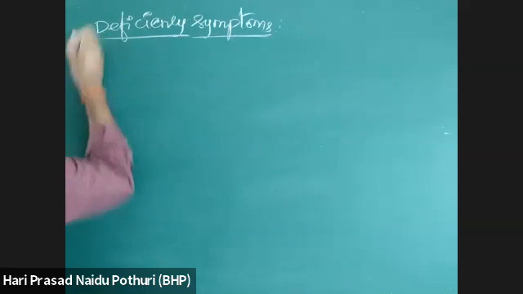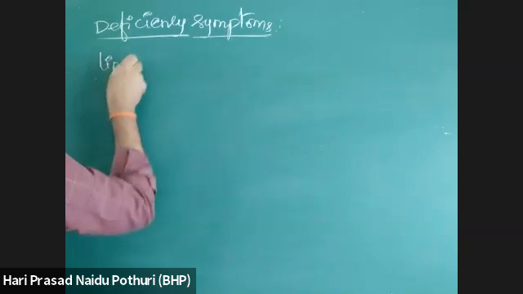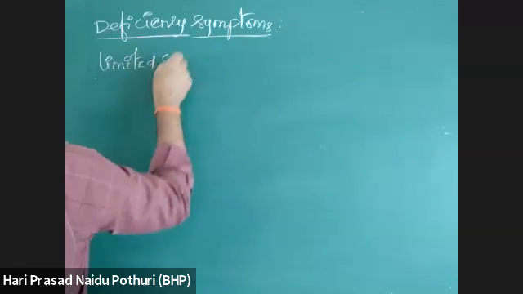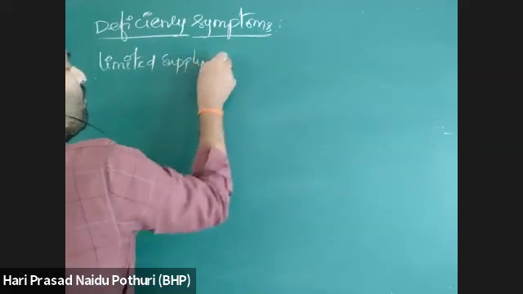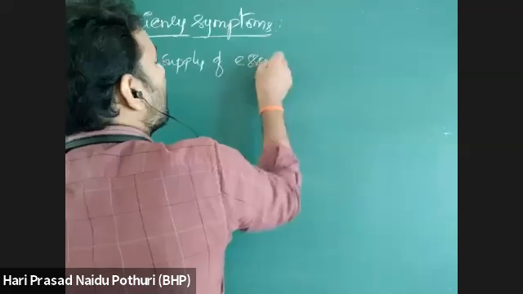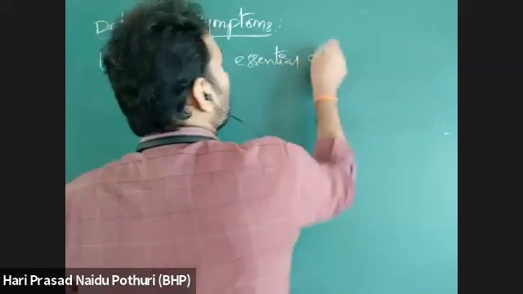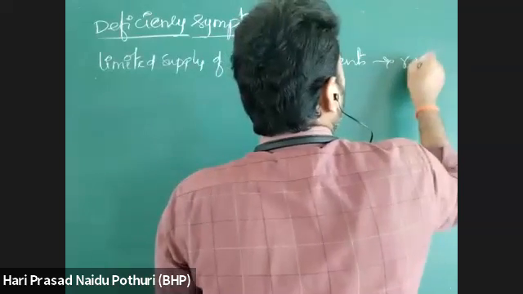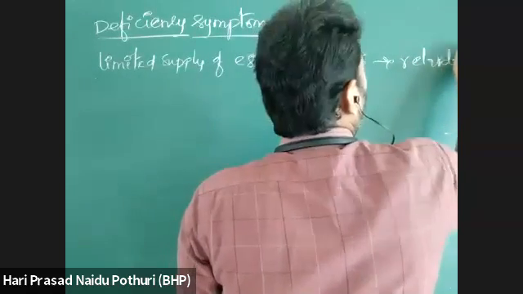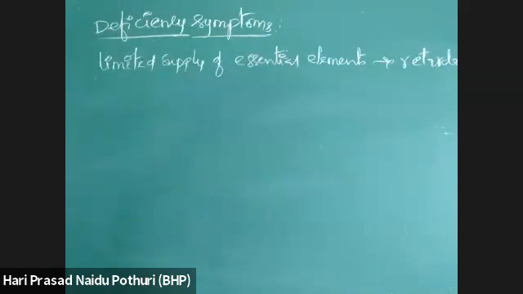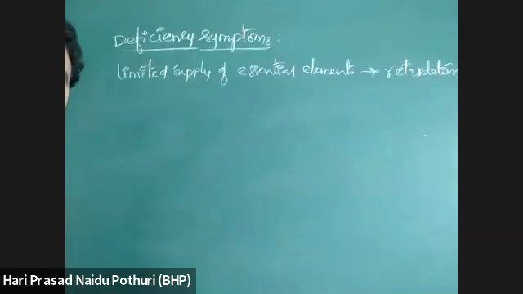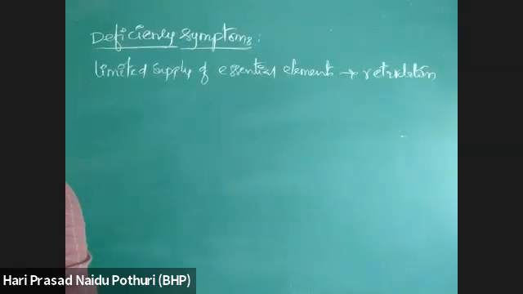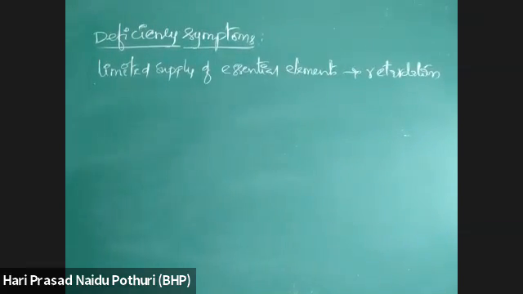Limited supply of an essential element causes retardation of plant growth. Plant growth gets retarded. What is retardation? A low rate of growth.